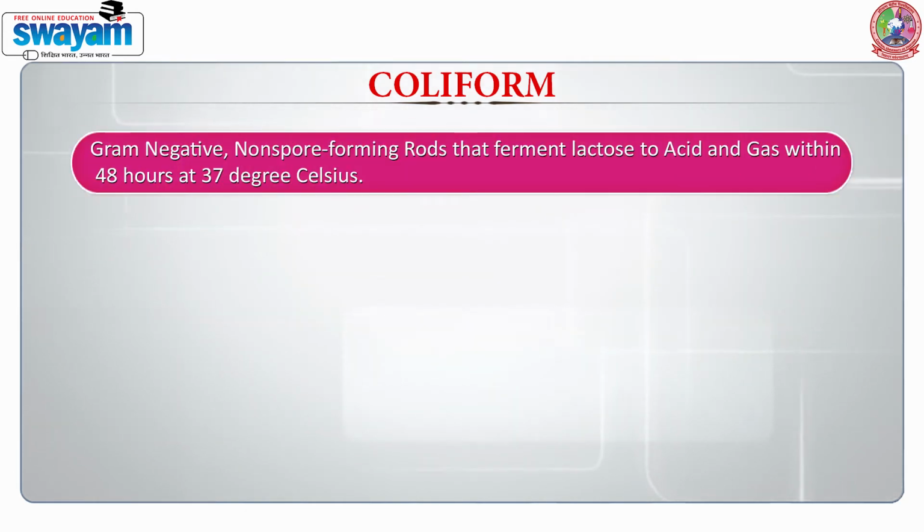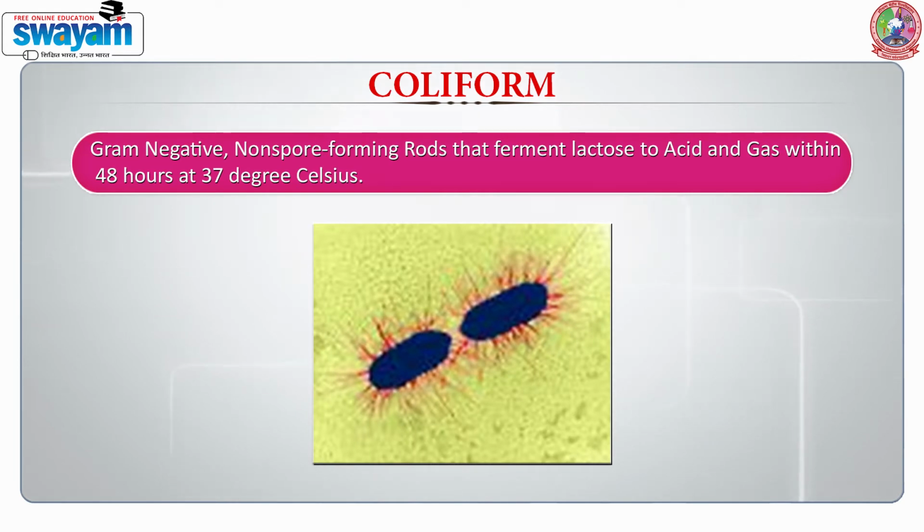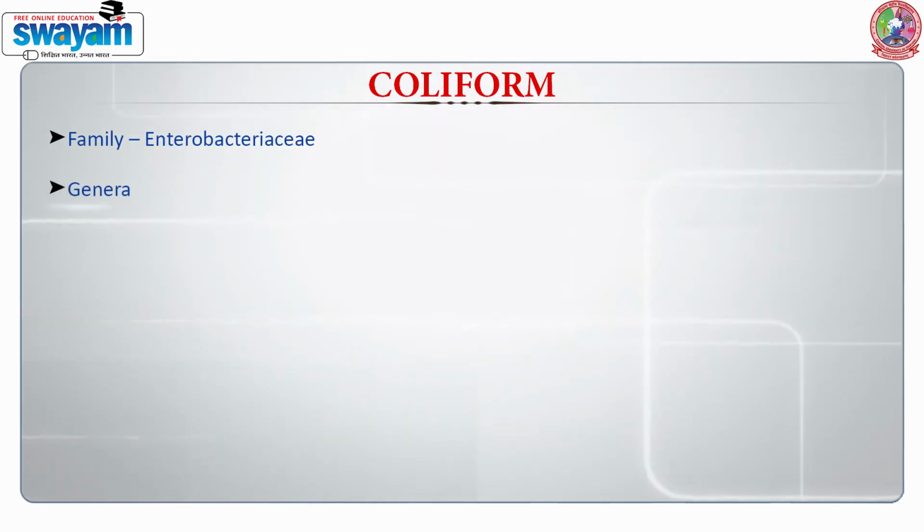A major important group of family Enterobacteriaceae are the coliforms. These are gram-negative, non-spore forming rods that ferment lactose to acid and gas. This formation takes place within 48 hours of incubation at 37 degrees Celsius. Like I said, coliforms belong to family Enterobacteriaceae, and there are many important genera.